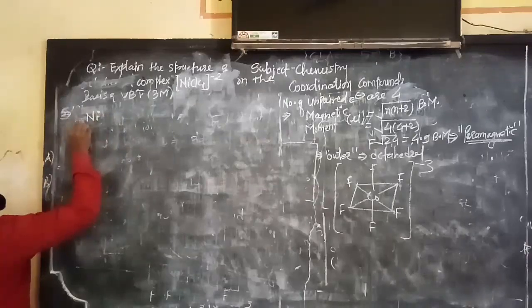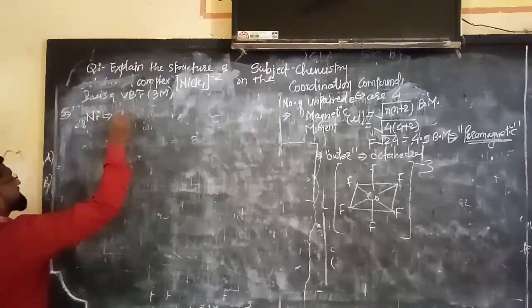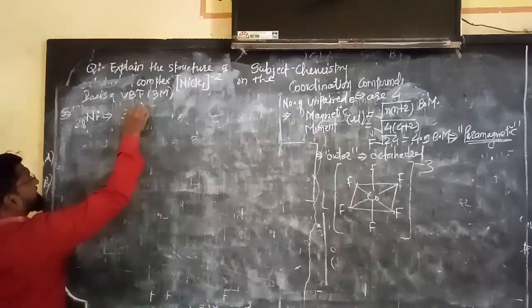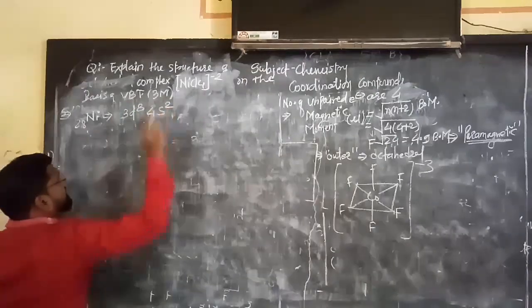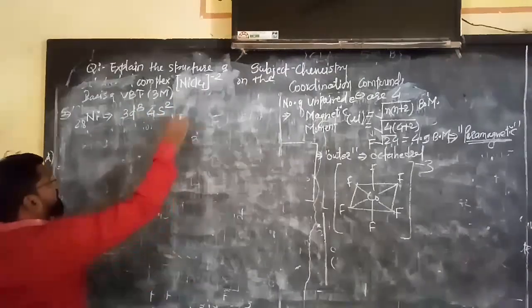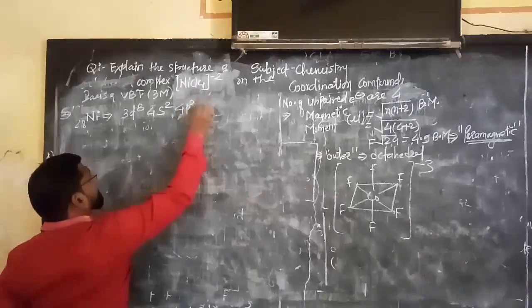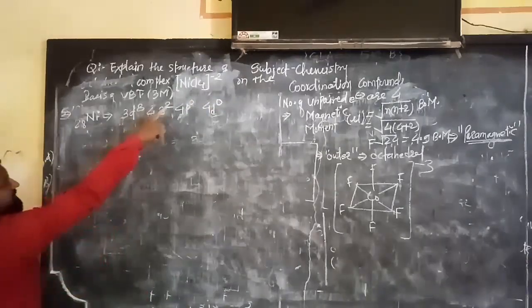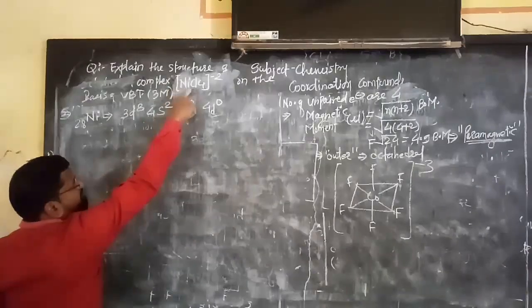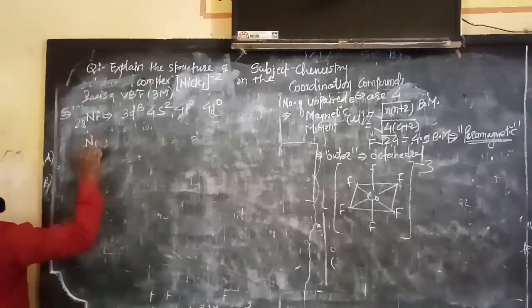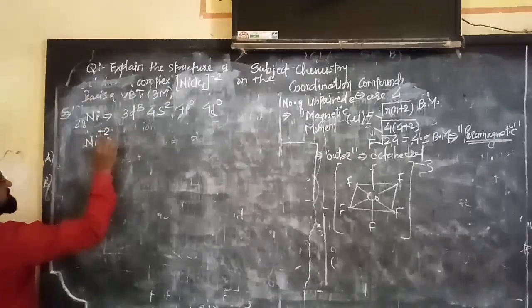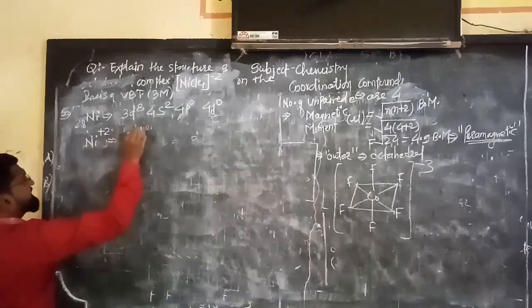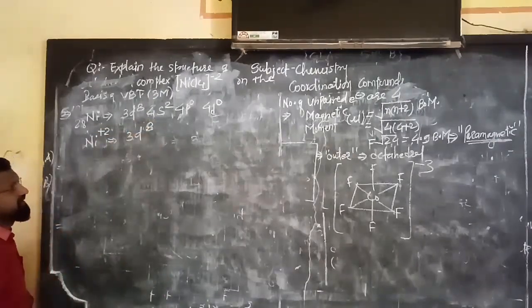Nickel has atomic number 28, so its electronic configuration will be 3d8 4s2, and 4d0. After that, nickel has a +2 oxidation state, therefore nickel 2+ in the ground state will become 3d8.